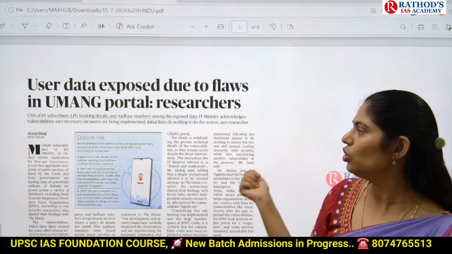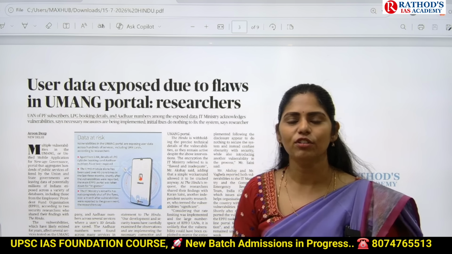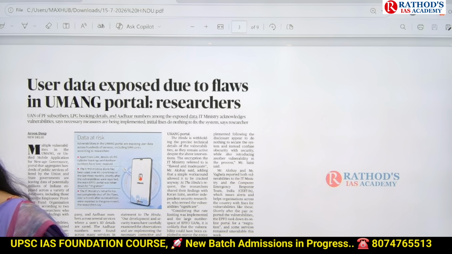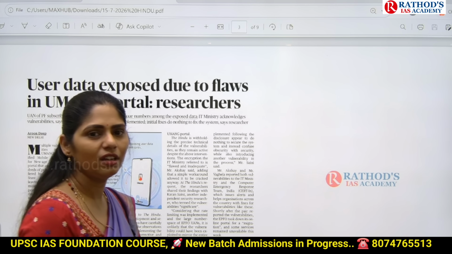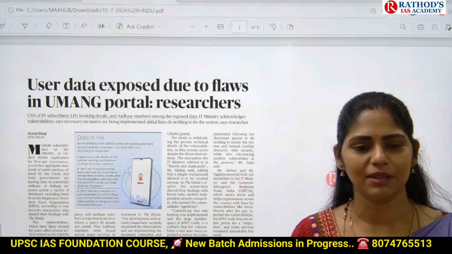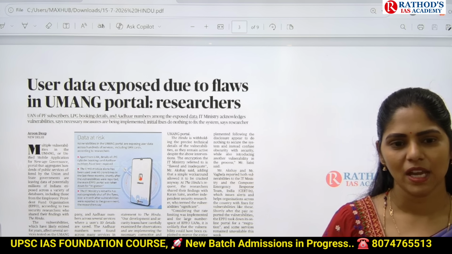So here UPSC can ask you a question on this Umang portal. How can UPSC ask a question? "Consider the following statements regarding Umang portal." Under that, it can give you 2 to 3 statements and ask you to identify which of the statements are correct or incorrect. That is the first type of question in your prelims.